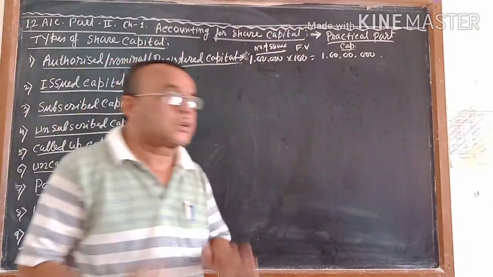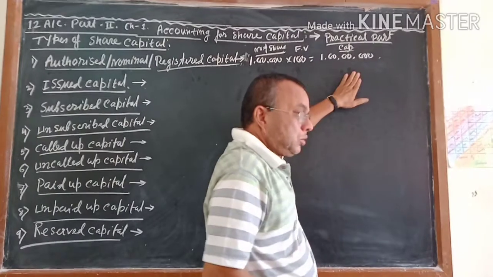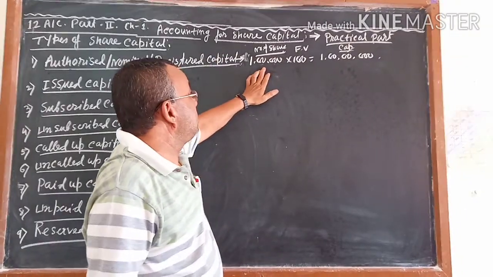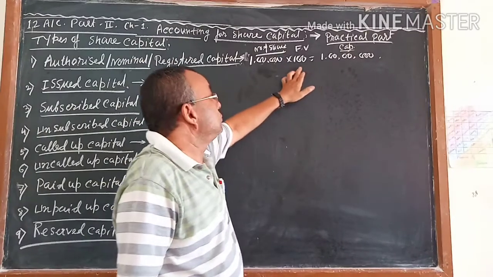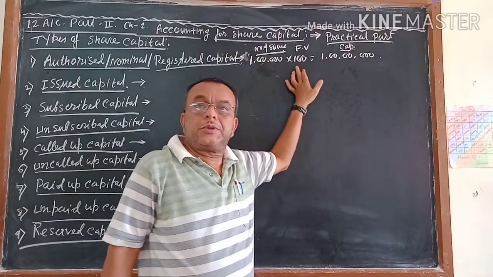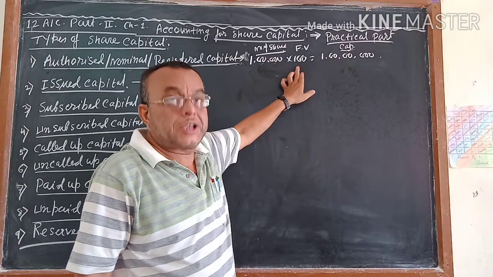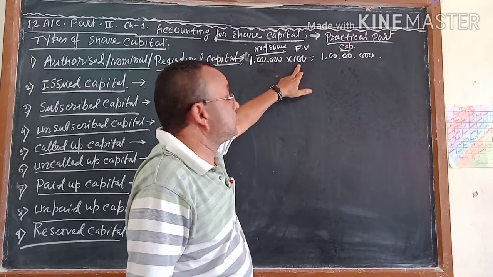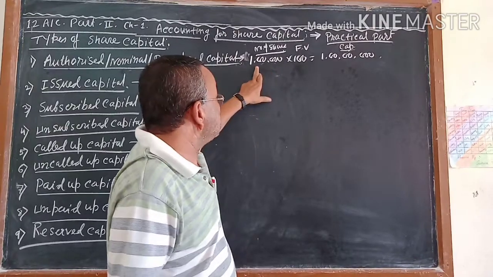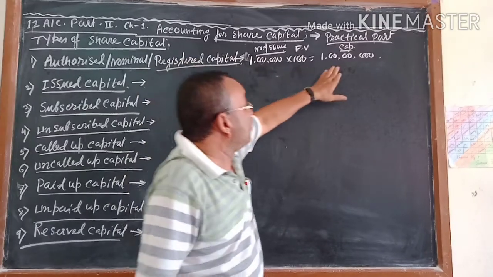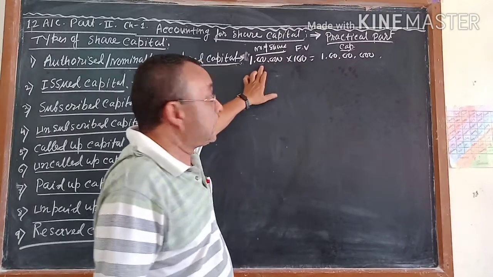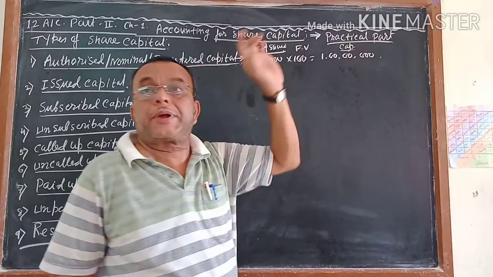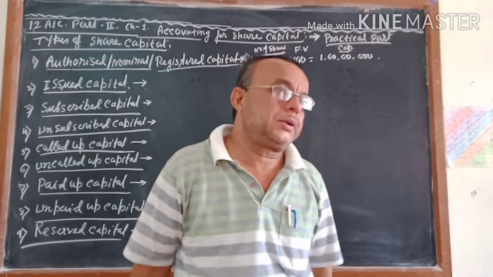The company wants 1 crore, and that 1 crore is divided so that the number of shares is 1 lakh and the face value, meaning the price of each individual share, is 100. So to get 1 crore, the company has to issue 1 lakh shares to the public at a share price of 100.